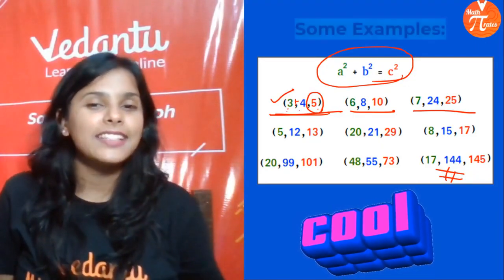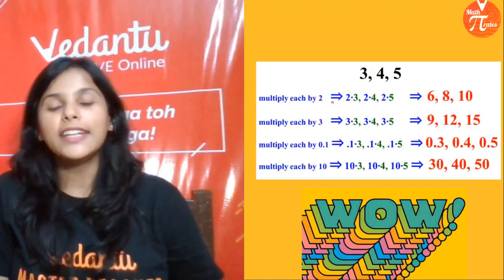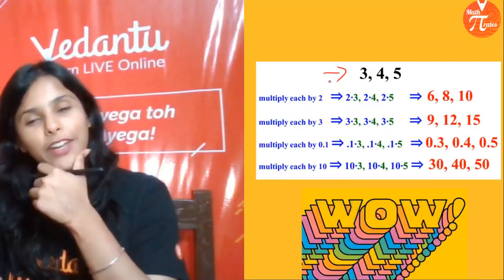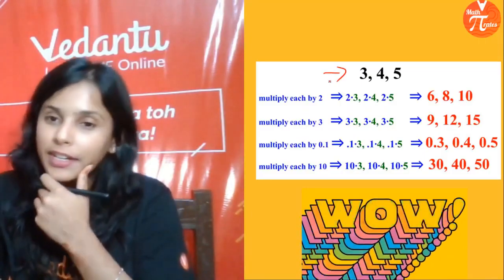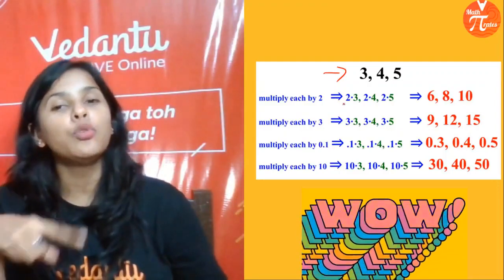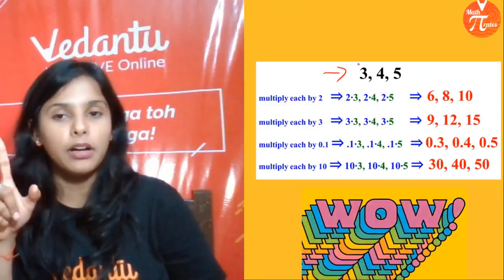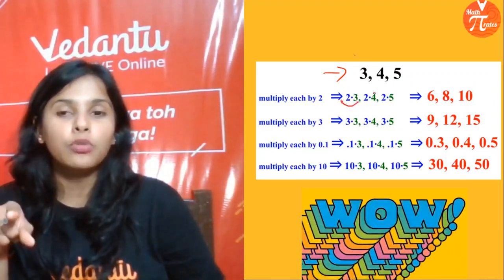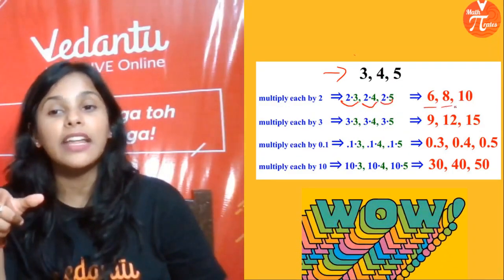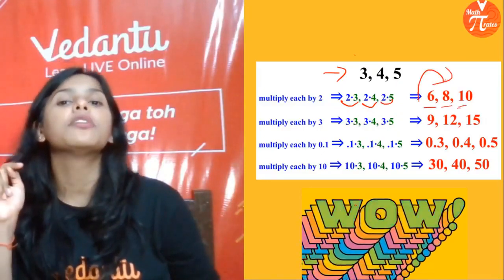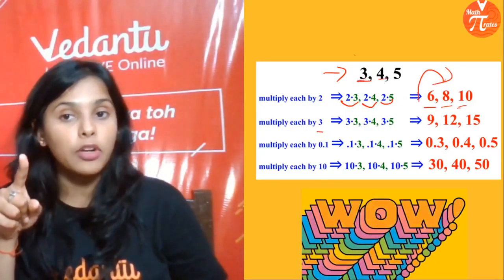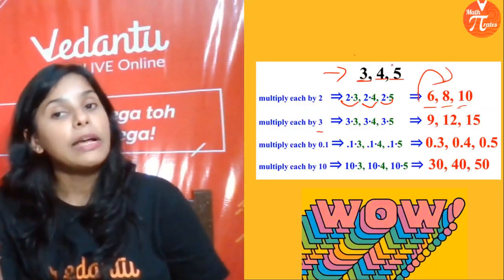Alright, guys, let's go ahead, and we have 3, 4, 5. What is 3, 4, 5? That is nothing but a Pythagorean triplet. What we can do is multiply 2 with every number. 3 multiplied by 2, 4 multiplied by 2, 5 multiplied by 2. You get 6, 8, 10. And that is also a Pythagorean triplet. Multiply it with 3, with every number of the triplet.